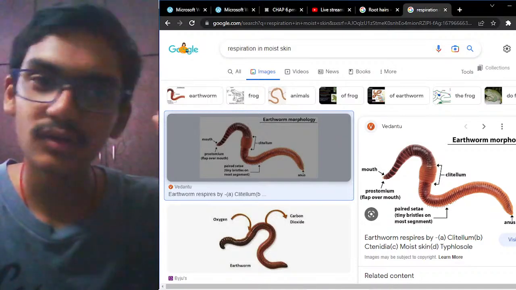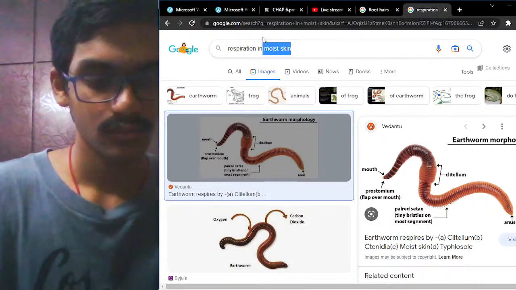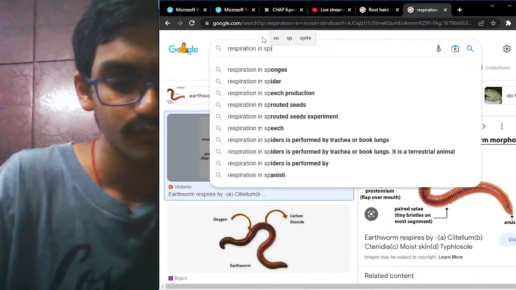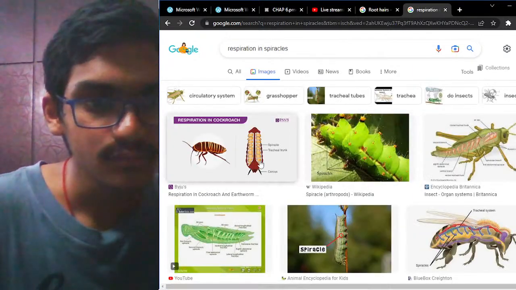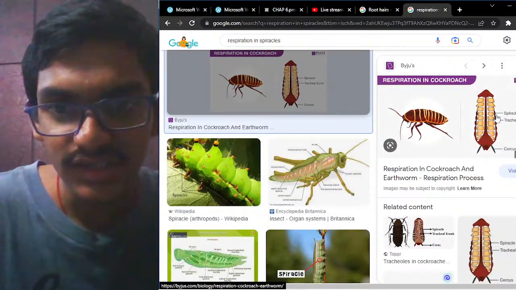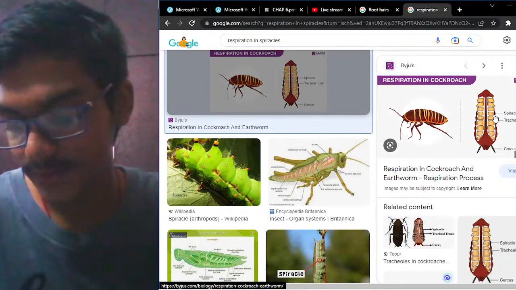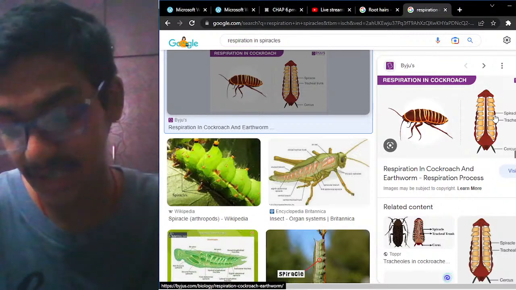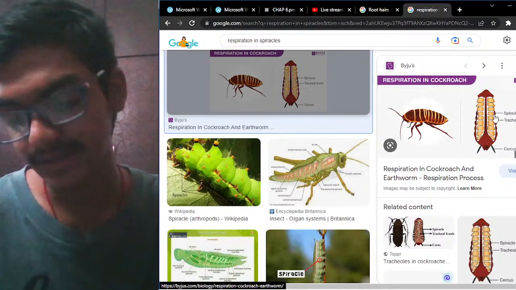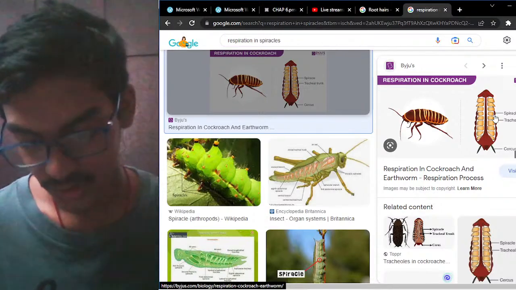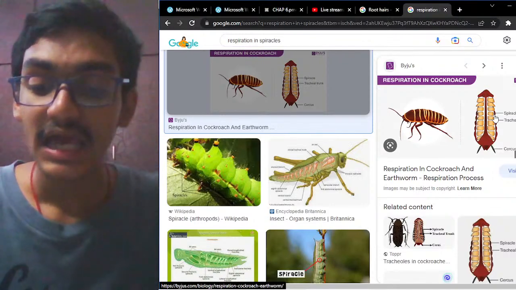Third is respiration with the help of the air holes or the spiracles. If you see cockroaches and so on, they have the spiracles. For example, you see here, these are the spiracles which are present. They are called air holes, or spiracles, and are present on insects such as grasshoppers and cockroaches. Air will enter the insect body through the spiracles and be carried down through the tracheal tubes. Tracheal tubes, I'll come to that point because we have not yet entered the human beings.